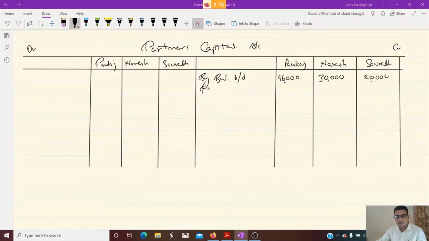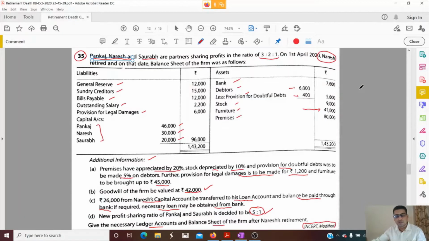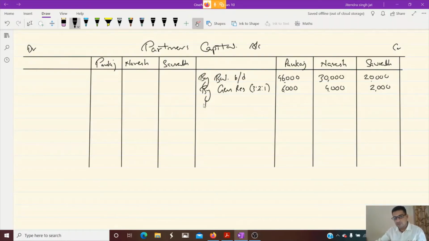So we will distribute the general reserve. By general reserve, 12,000 we need to distribute in 3 2 1. 12,000 divided by 6 is 2. 2 3s are 6,000, 2 2s are 4,000 and 2 1s are 2,000. Okay. Then nothing is here. Then gain will be distributed. Okay, what is the gain? By revaluation account, gain will be distributed here. Gain was 9,000, 6,000 and 3,000.